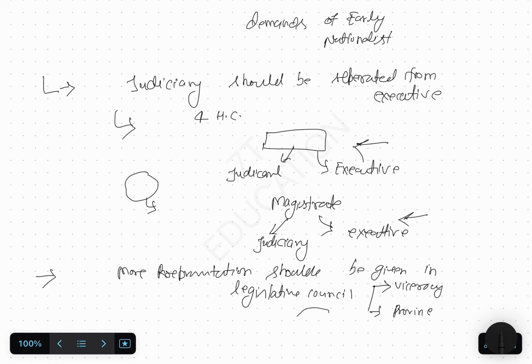If Indians sit in the legislative council, they can decide whether legislation is good or bad for Indians. So it is very important for them to sit in the legislative council. They were demanding that we should be given more representation.